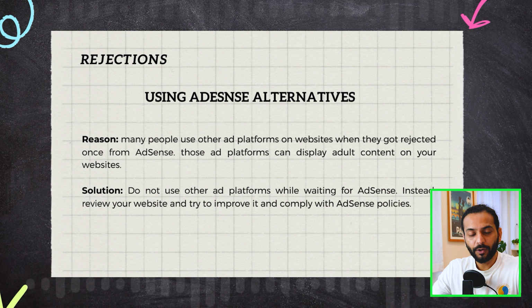It is totally normal to get rejected from Google AdSense, but you need to retry. Make some changes on your website, see why the application was rejected, try to improve that, and then reapply for AdSense. There is no limit to reapplying for Google AdSense. Don't get frustrated and try to get other kinds of ads which are easy to get approved. But if you use those kinds of ads on your website, then when you apply for AdSense approval, it's going to be really hard for you.